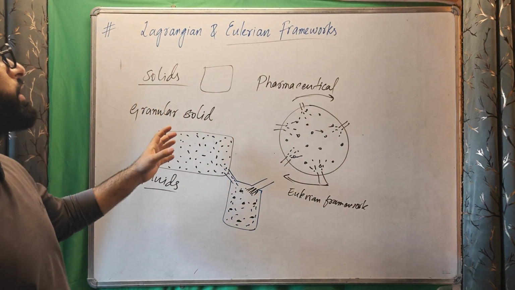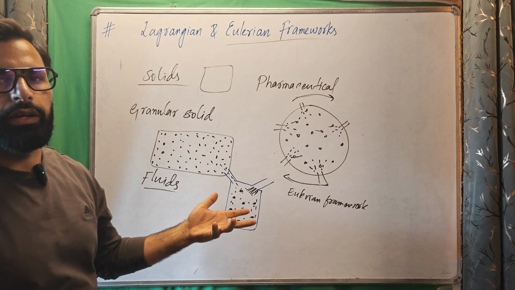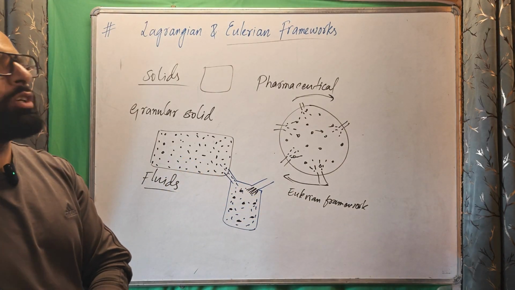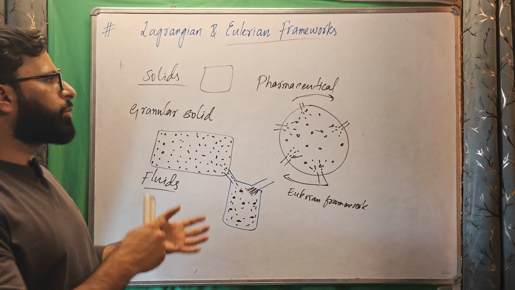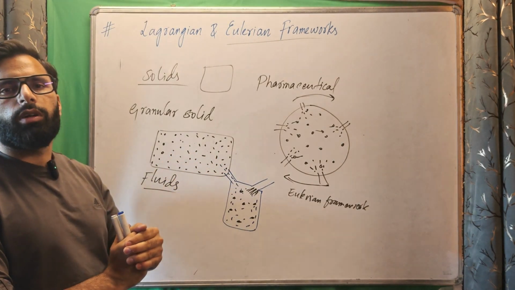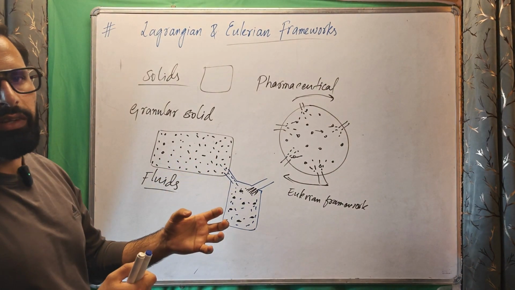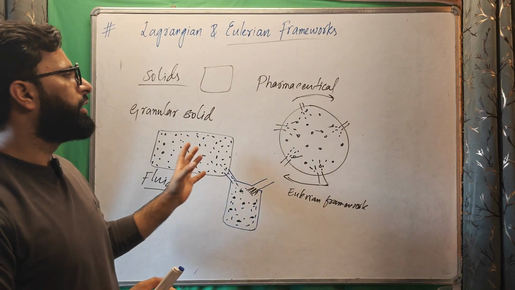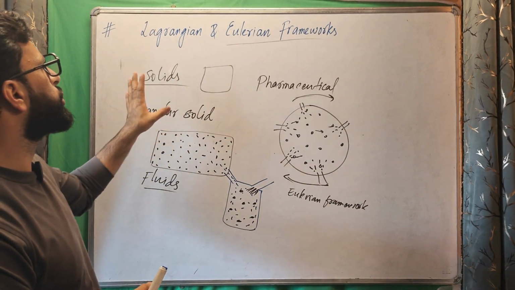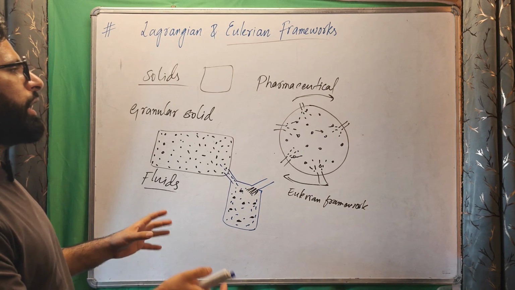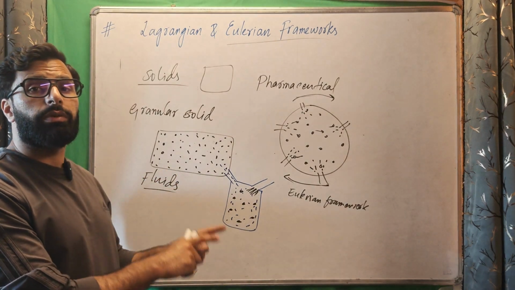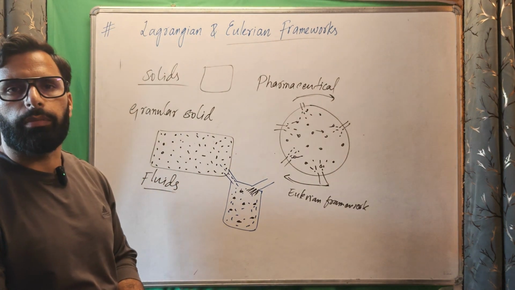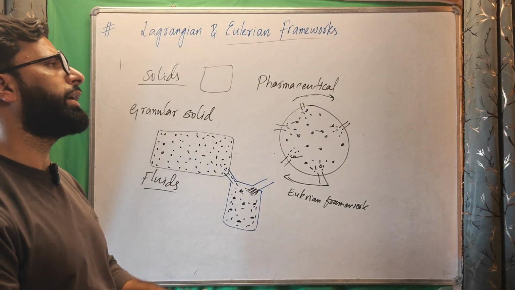In both frameworks the equations will be different, but the result will be the same. The structure of the formulas will be different because we are choosing two different frameworks, but using the same basic principles of physics, whether conservation of mass, conservation of energy, or conservation of momentum.